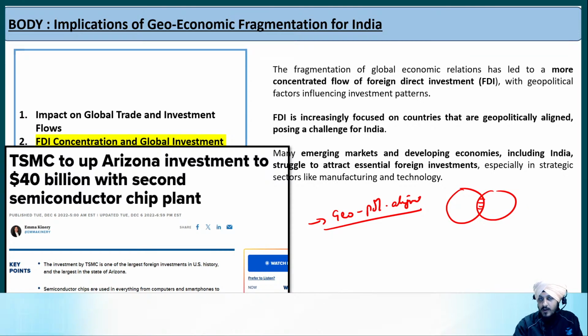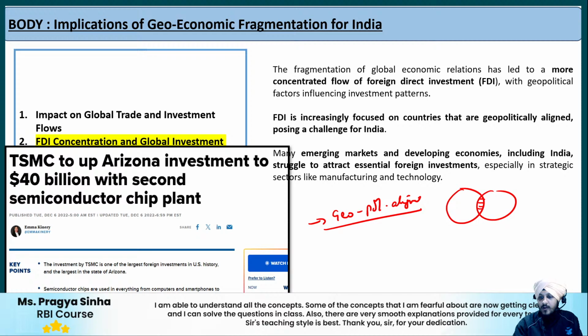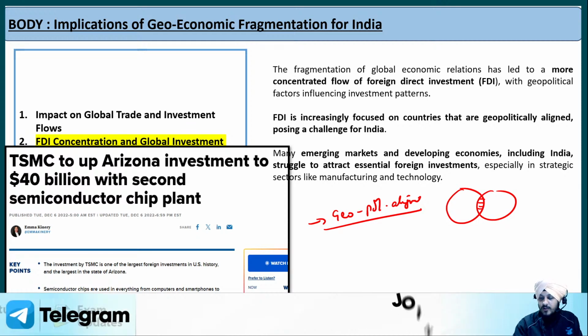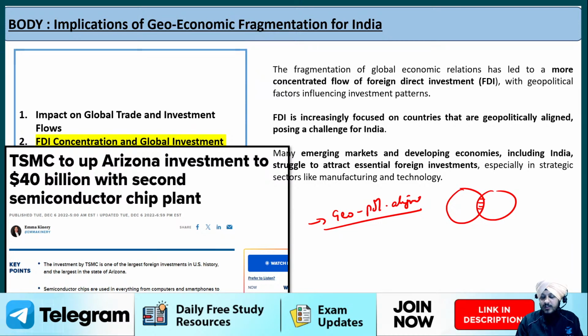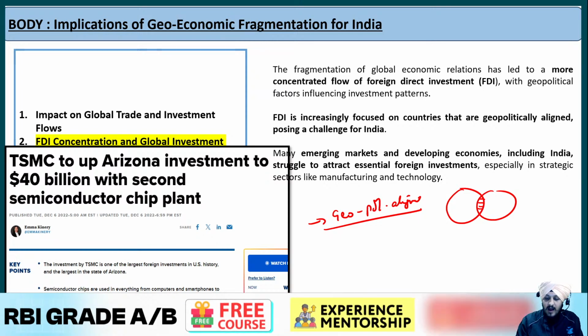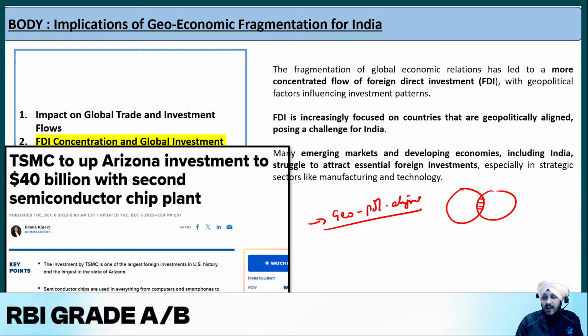They are not going to share their technological resources and all such things regarding the investments in such type of countries. So that again boosts such kind of geopolitical fragmentation as a part of the global economy, and this also reduces the global spread of investment, which is of course an unhealthy sign.